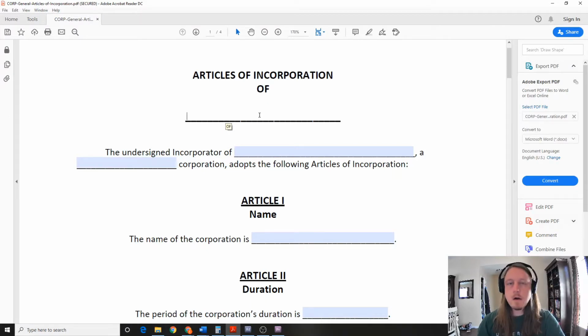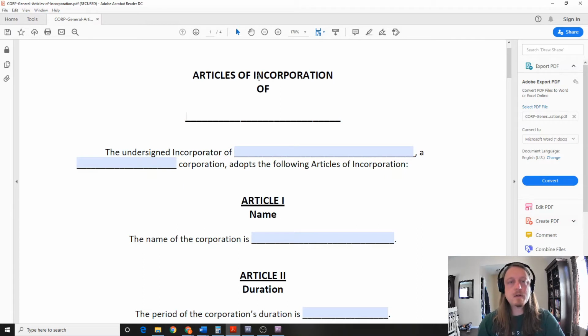Alright guys, today we're going to look at articles of incorporation, pretty much just a basic document created between you and the government setting up an incorporation. And so we're going to fill one out together and I'm going to show you how to do that. So let's go.